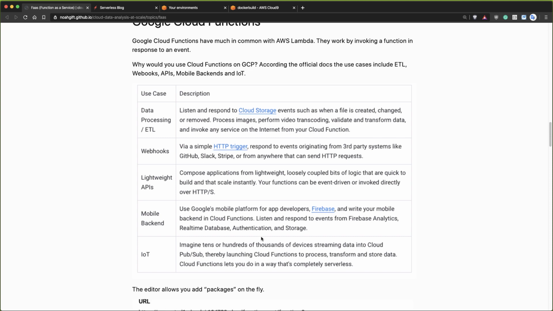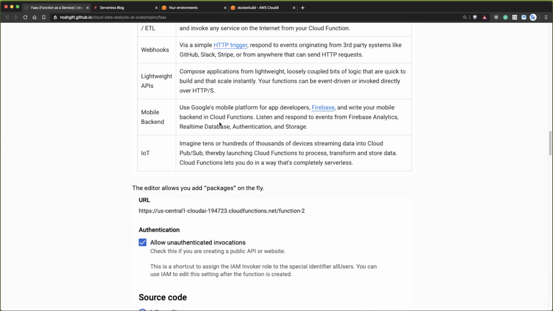Another one is mobile backend. This is if you're a mobile first company, and there are some companies that are mobile first, for example, WeChat is really an example of a mobile first company. You can't even use the desktop app, it really doesn't work that well. I have some people I talk to in WeChat, and it's all mobile based. So you could hook in these functions and have the functions respond to mobile operations.